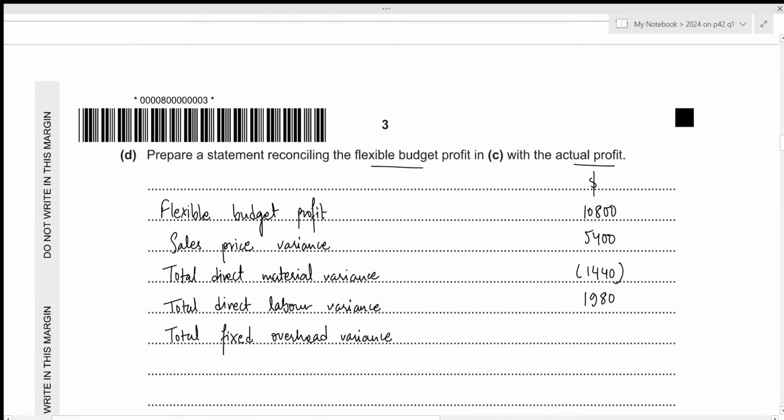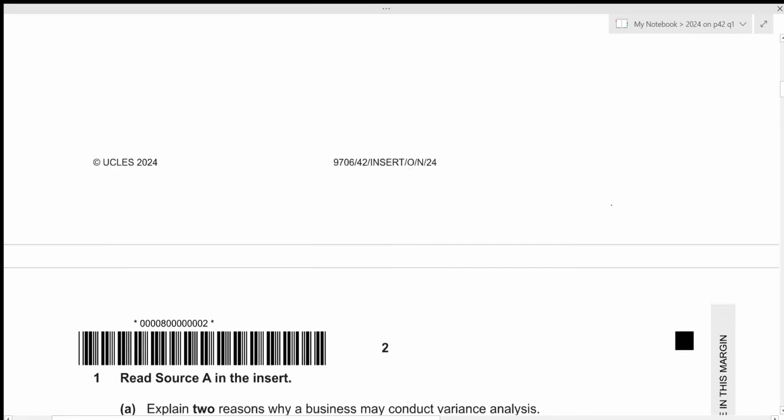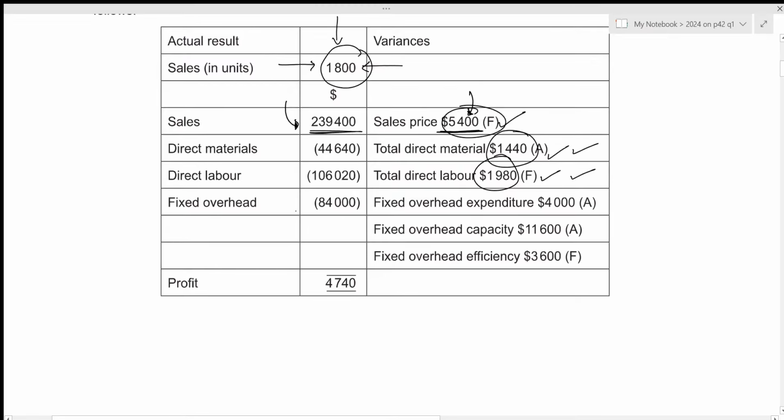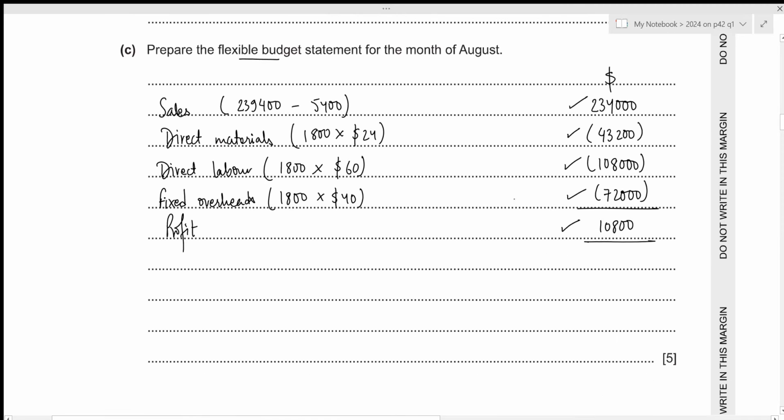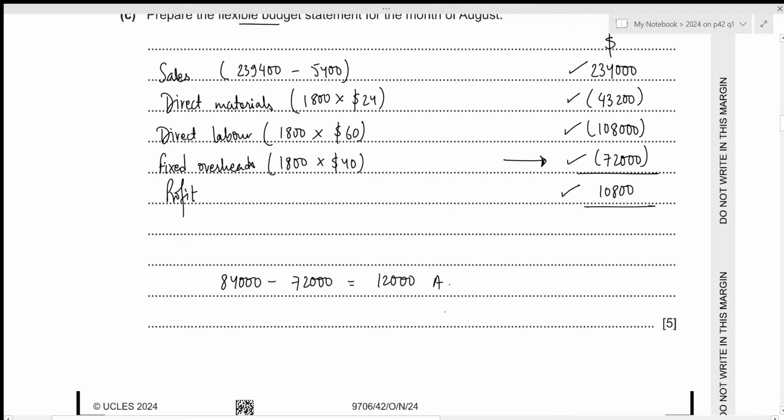Then for the total fixed overhead variance, we need to compare the actual result to the flexible value. The actual result is 84,000, whereas the flexible fixed overhead is 72,000. So in actual, we had to pay higher fixed overheads. That is an adverse condition, and the adverse value is just the difference. So 84,000 minus 72,000, which results in 12,000. Since this is an adverse variance, we will have to subtract it.